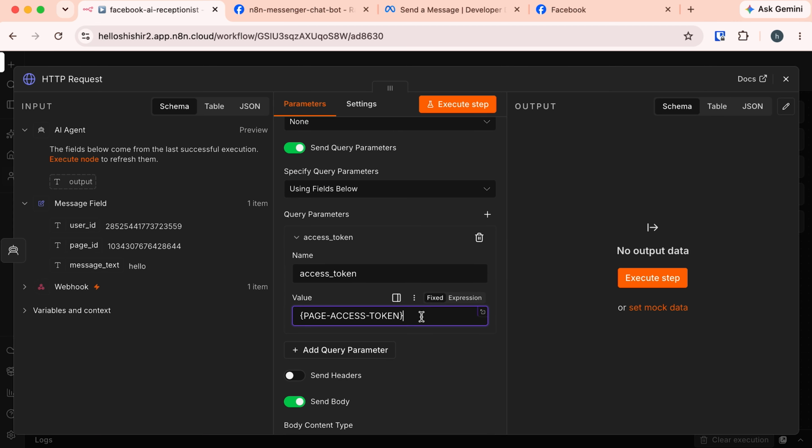Next, let's provide the access token. This is the token we generated in the Facebook app settings. We saved it in a safe place earlier. Let me paste it here.